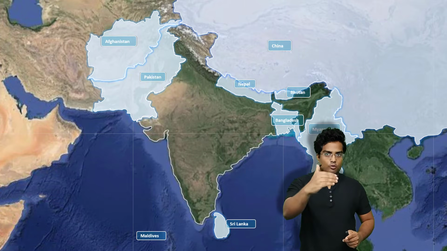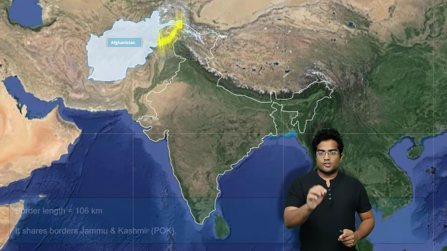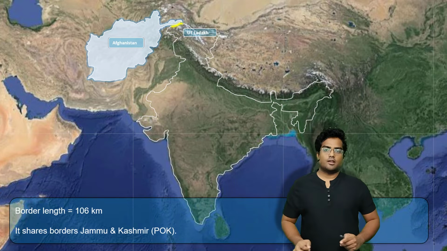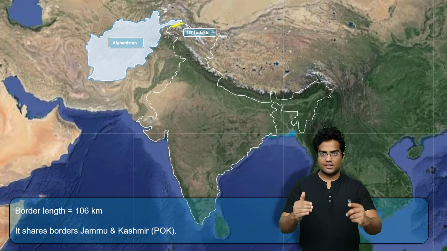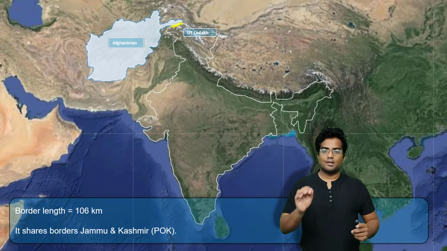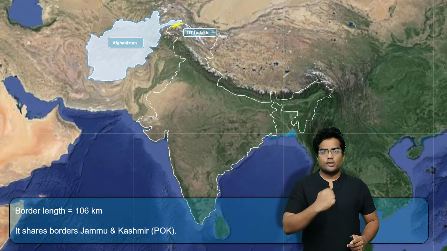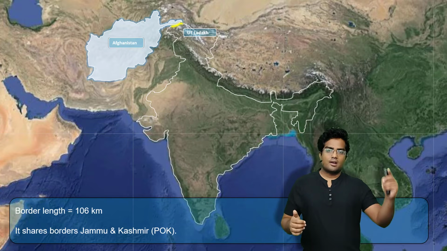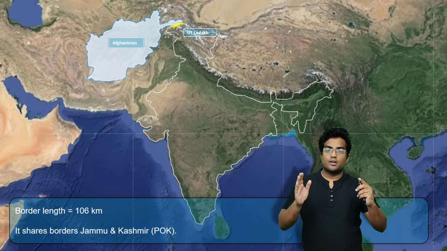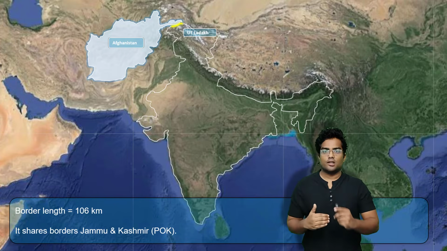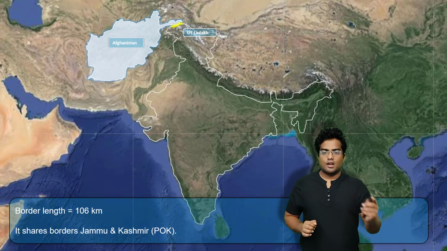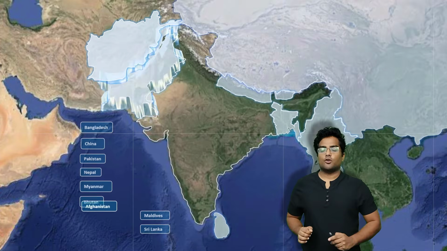Now we have one more thing, the boundary shared with Afghanistan. As you can see, there's a small boundary that is being shared with Afghanistan. We will discuss this in detail, but at present we just have to know it shares a small boundary with Afghanistan, which is around 106 kilometers. It runs through the Union Territory of Ladakh, which was earlier known as Jammu and Kashmir.